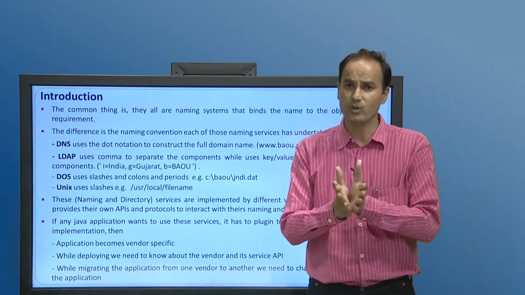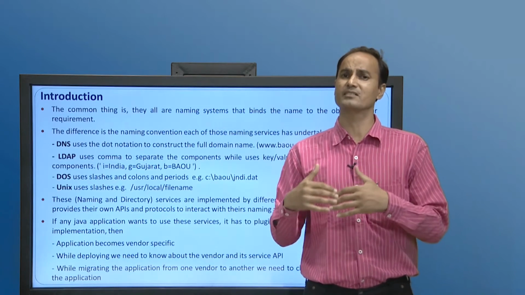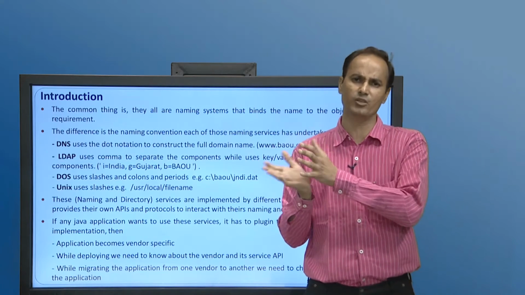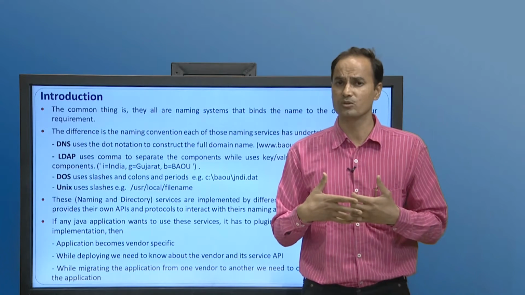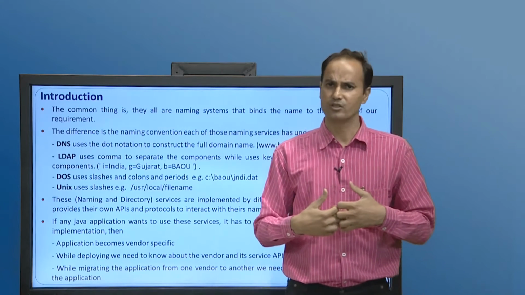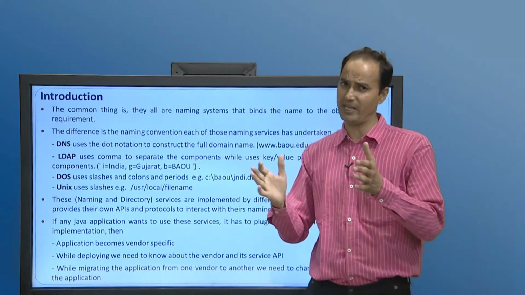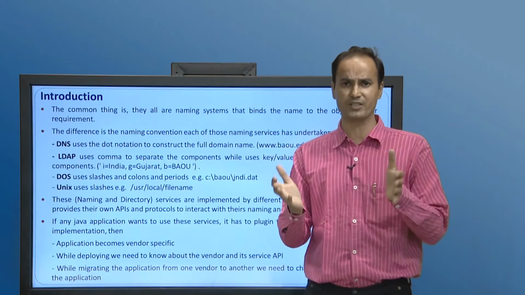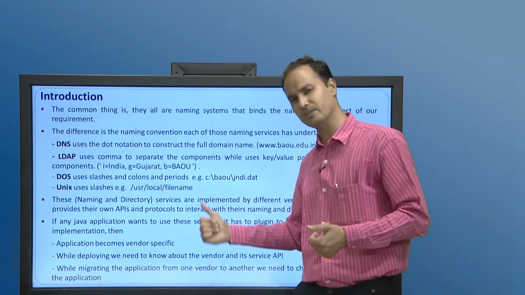Now let us assume that our Java application needs to access this third party service, a naming and directory service developed by these unknown vendors. So what do we have to do? Our Java application has to use its API. So the application becomes vendor specific, because the API and the protocols are developed by these third party vendors. Our Java application has to comply with its API and protocols.